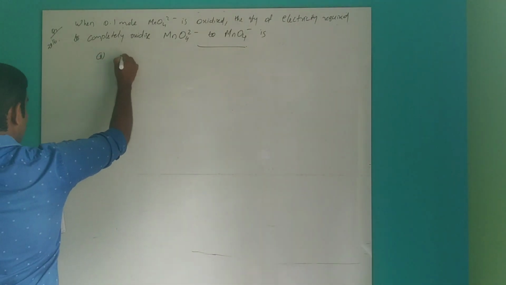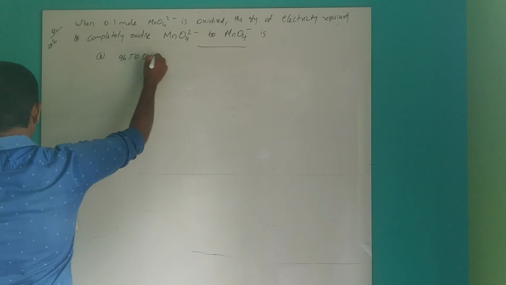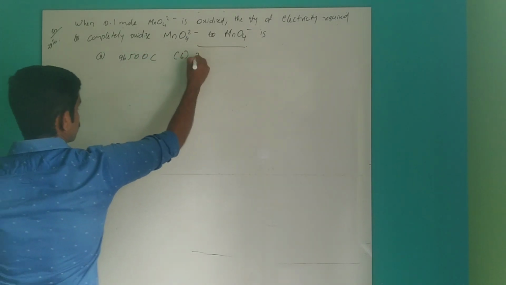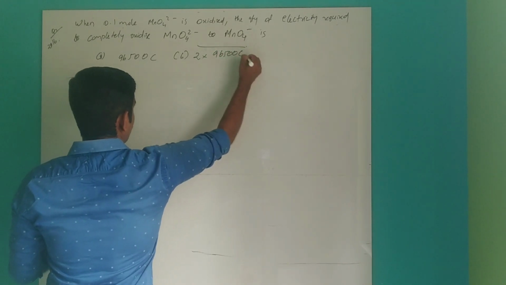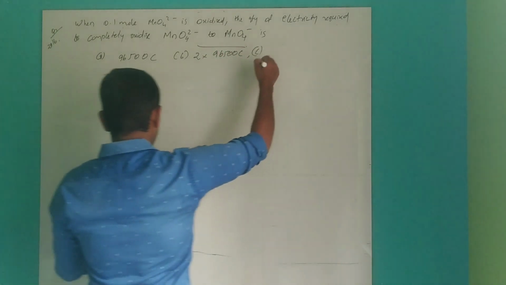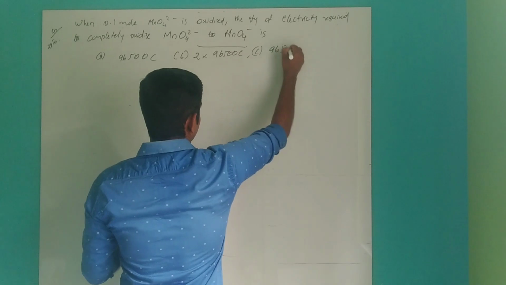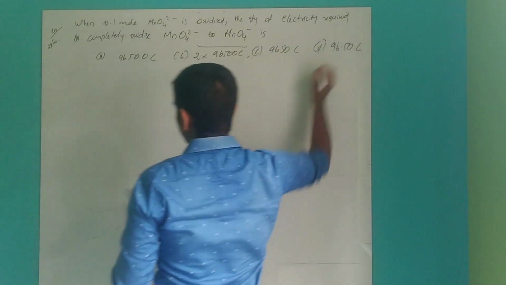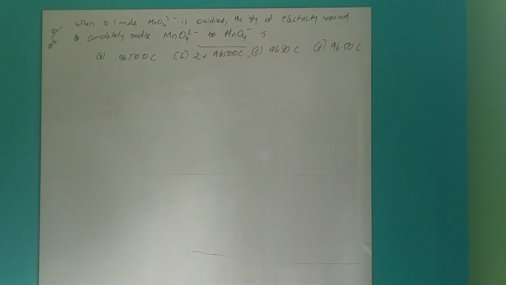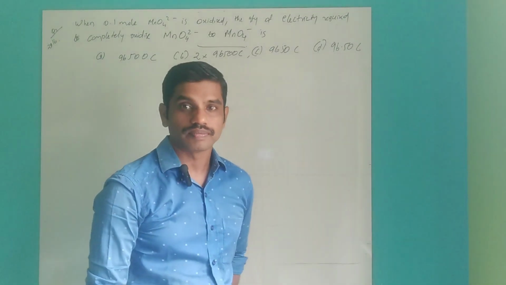Options I am also giving. Option A 96500 Coulomb, option B 2 × 96500 Coulomb, option C 9650 Coulomb, and option D 96.50 Coulomb. Can you solve this question?